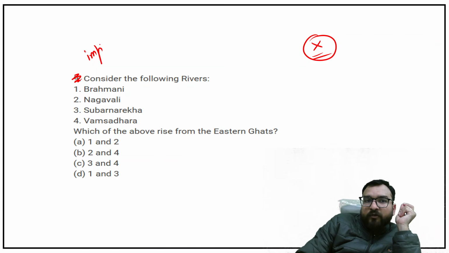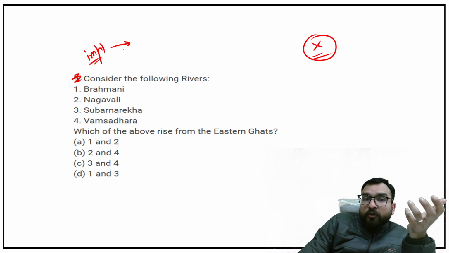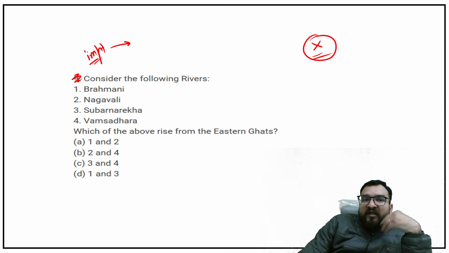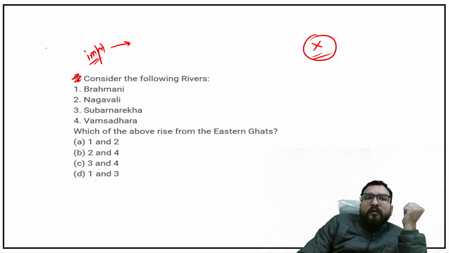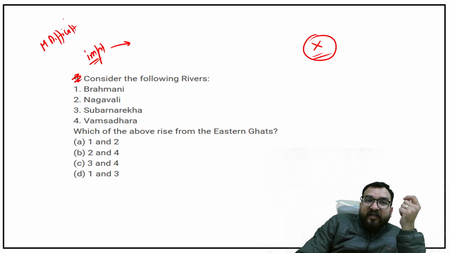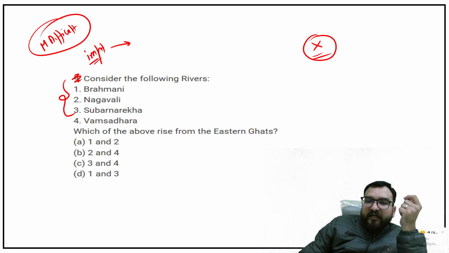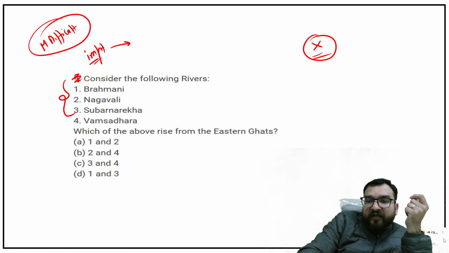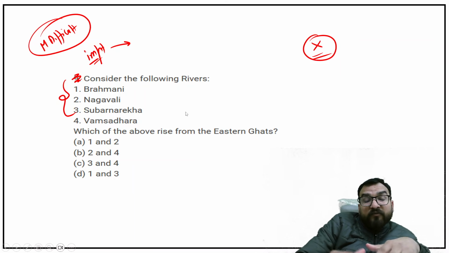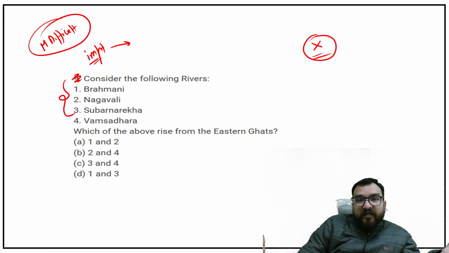Very, very important question, guys. Very important, a good question, I would say, that they have framed. At that point of time when this question came, it was 2020 or 2021 prelims, and it was a moderately difficult question, guys. Okay, and all the rivers which you will see over here are not easy. You will be finding that these are not major river systems like Ganga, Yamuna, Brahmaputra.